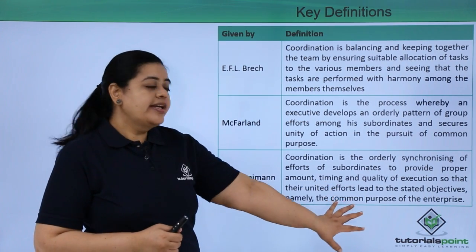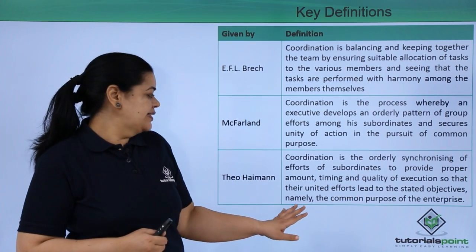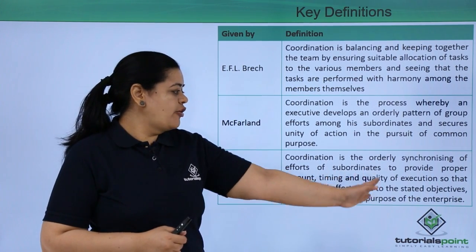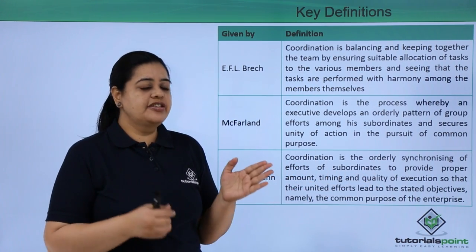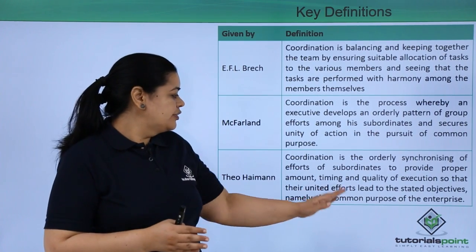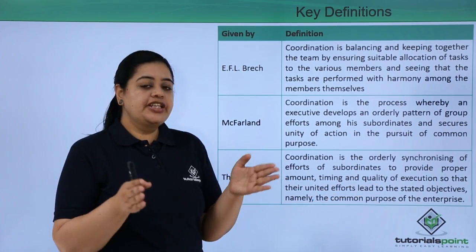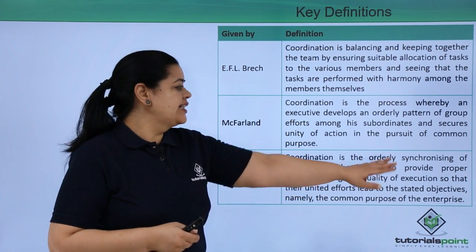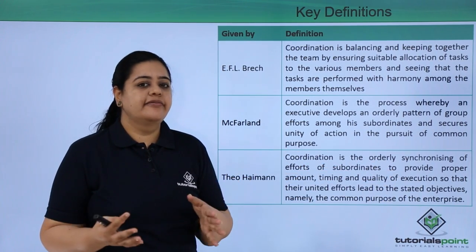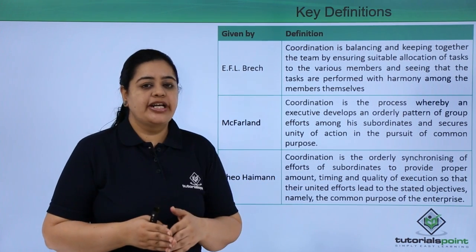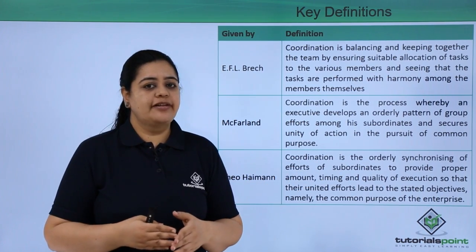So here the important thing which the author is saying is that the proper amount, timing and quality of executive efforts are achieved, and the common purpose of the enterprise is achieved through synchronization. So basically he is using the word synchronization of efforts which are being put in by the subordinates so that the organizational goals can be achieved.